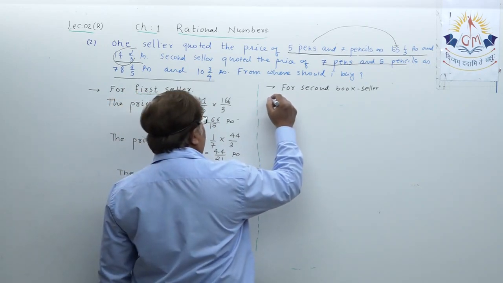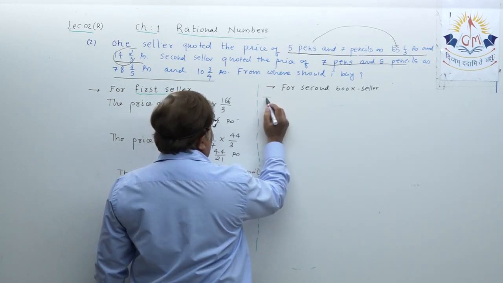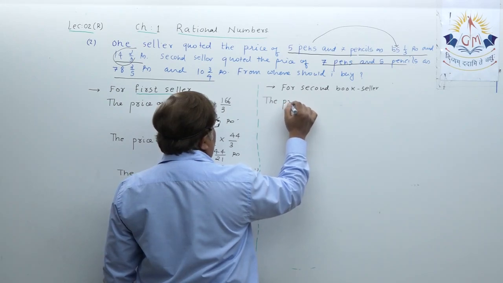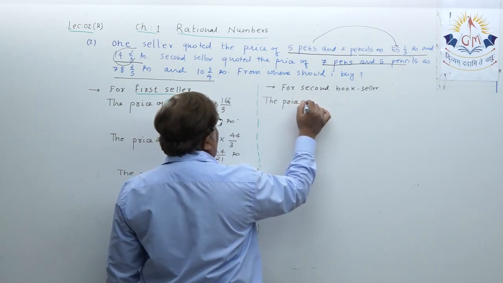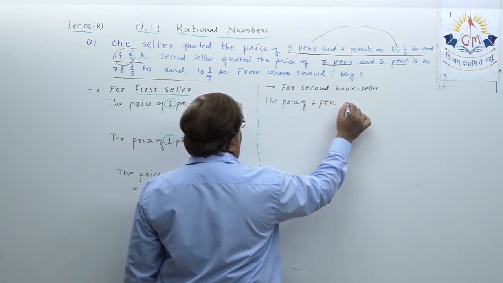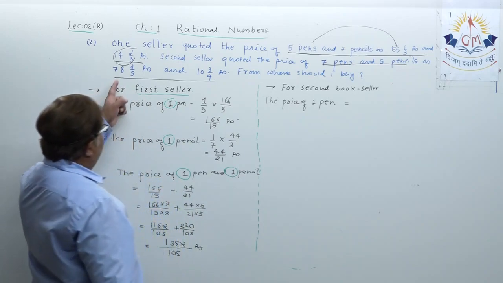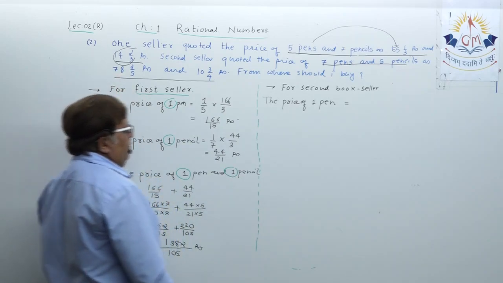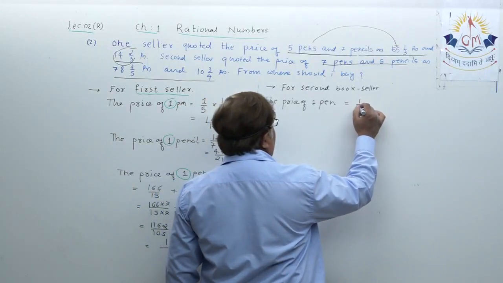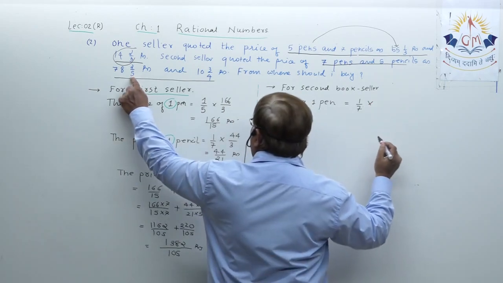I am writing the price of one pen. How can I find it? The price of 7 pens is quoted as this. So you can write this way, dear student: 1 upon 7 into this.